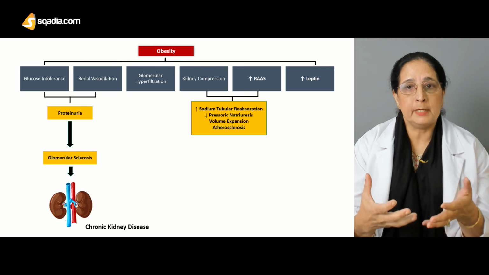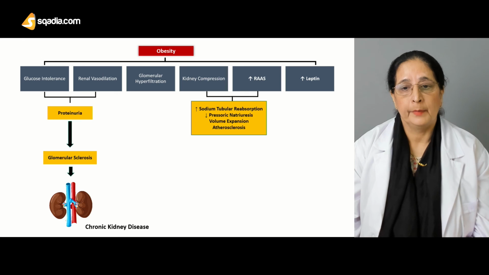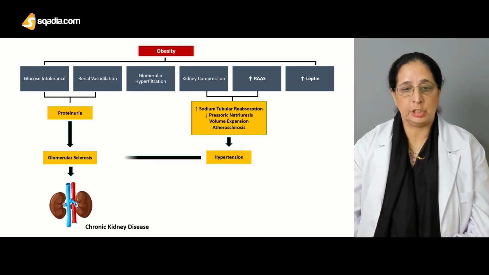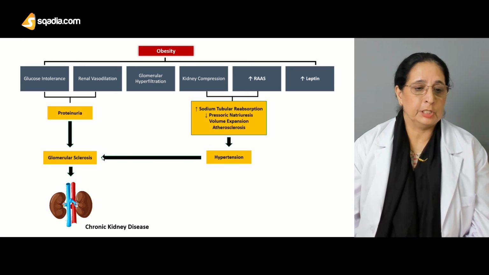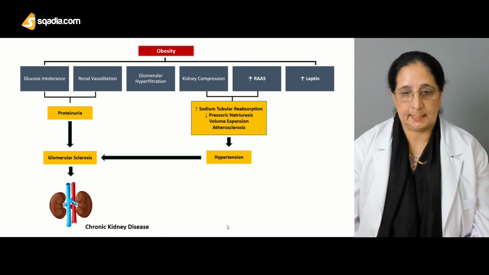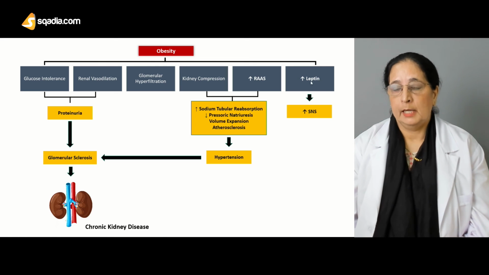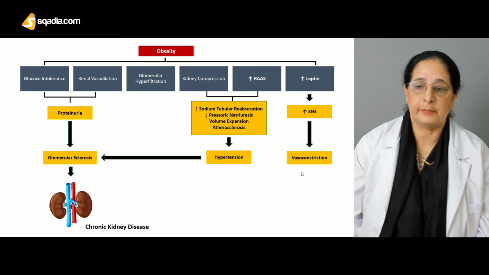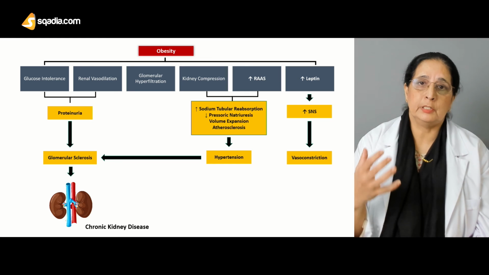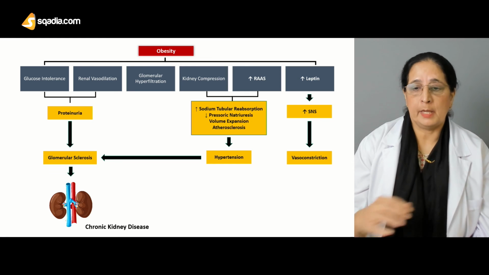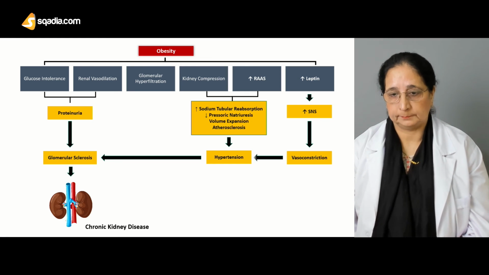There is volume expansion, and there is also atherosclerosis. This can cause hypertension, and again, hypertension can cause glomerulosclerosis and kidney disease. Increased leptin again causes increased sympathetic nervous system activity, and there is vasoconstriction. Vasoconstriction itself can cause hypertension and glomerulosclerosis.